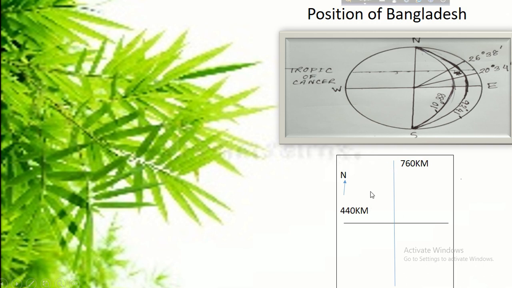I have tried to show you the 4 directions: west, east, north and south. Here we can see the maximum extent from east to west is 440 km and the maximum extent from north-northwest to south-southeast is 760 km.